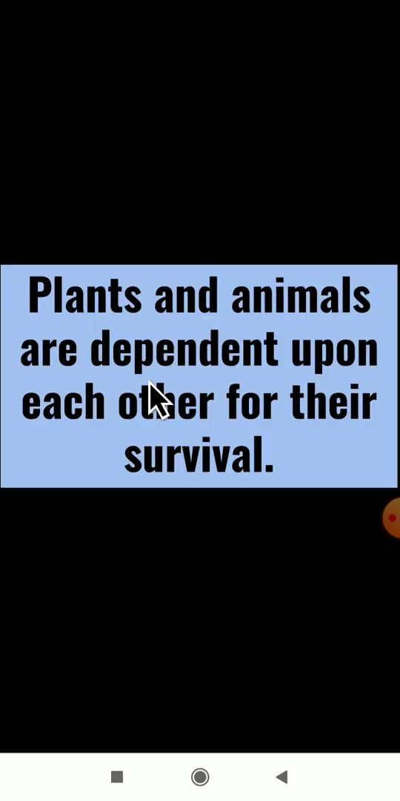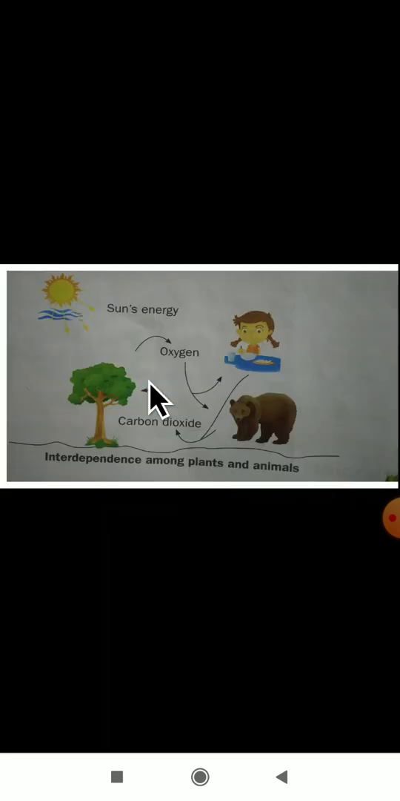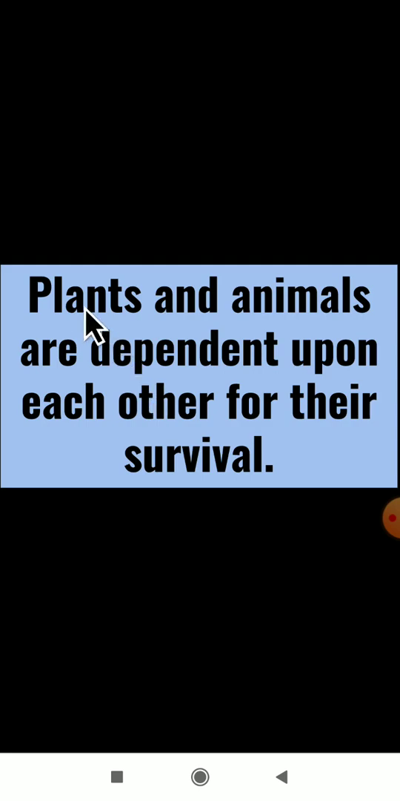Let us see now. Plants and animals are dependent upon each other for their survival. Here the question may arise: why are the plants and animals depending on each other? For what purpose? They are depending on each other for survival.